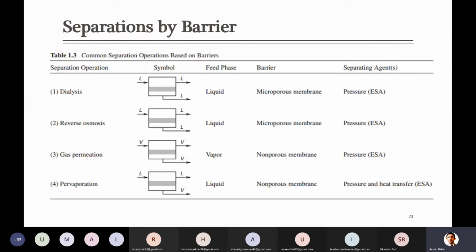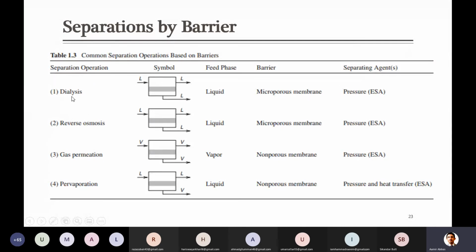He has named a lot of distillation categories under phase creation. Similarly for membranes, maybe you will find some other examples anywhere, but these are the four which we have to discuss. When I introduced you to the course, these were the techniques supposed to be covered under the membrane category.